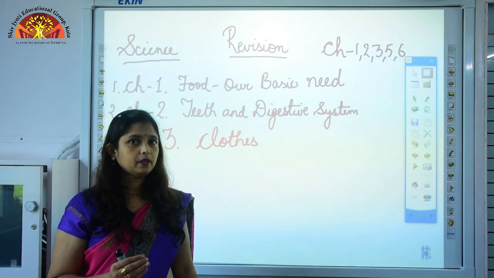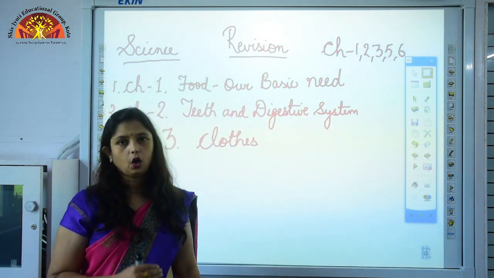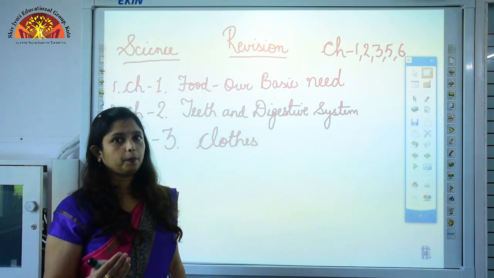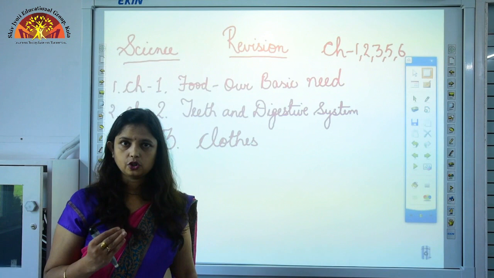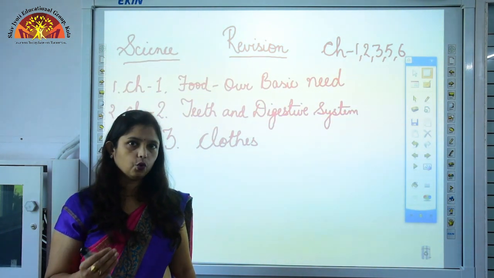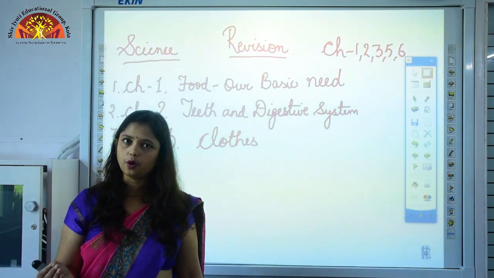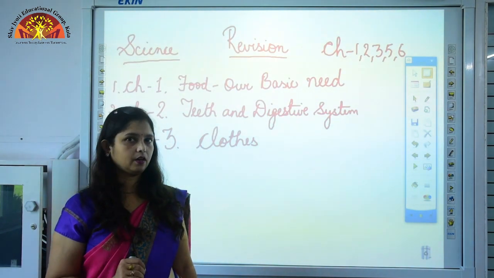Some examples of natural fibers obtained from plants are cotton, obtained from the cotton plant, jute obtained from the jute plant, and linen obtained from the flax plant. Those which are obtained from animals are wool and silk. Wool is obtained from sheep and silk is obtained from the cocoons of the silkworm.